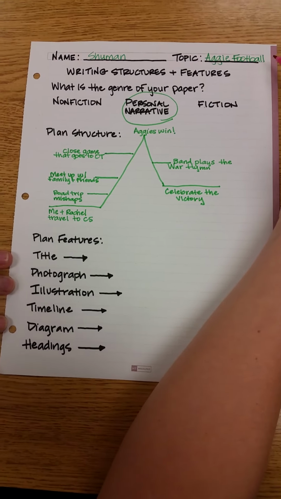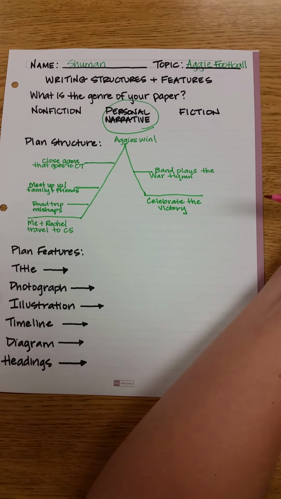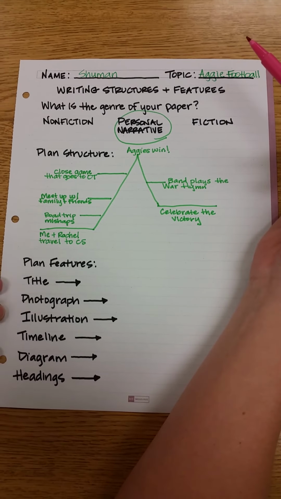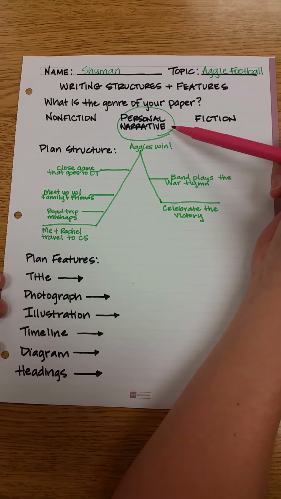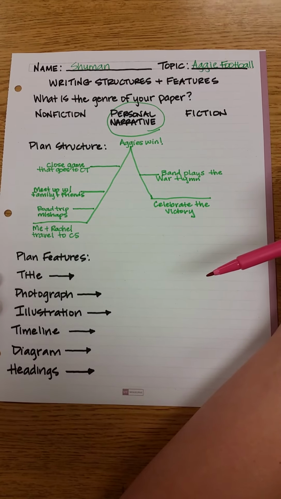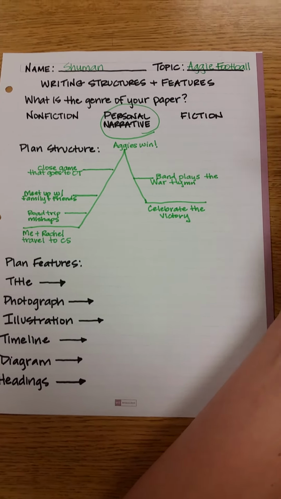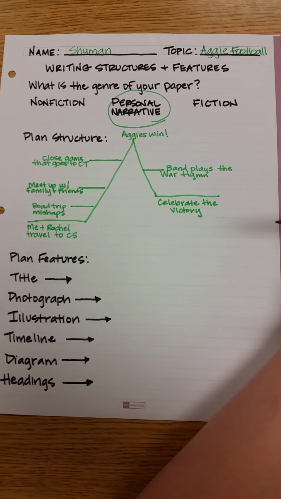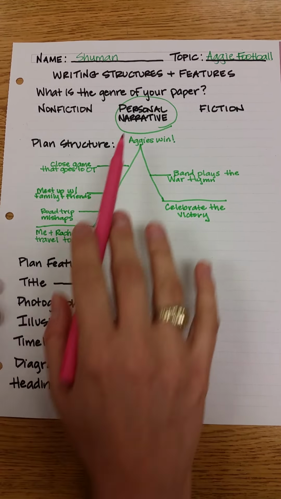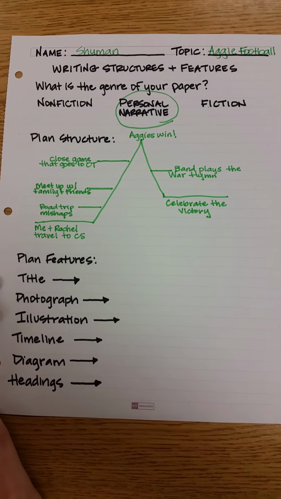So as of right now, I've decided on my topic, Aggie football. I've determined the genre of my paper. It's a personal narrative. Remember, I'm talking about my weekend in College Station to go see the A&M versus Tennessee football game. Also, now I have my plan structure figured out.